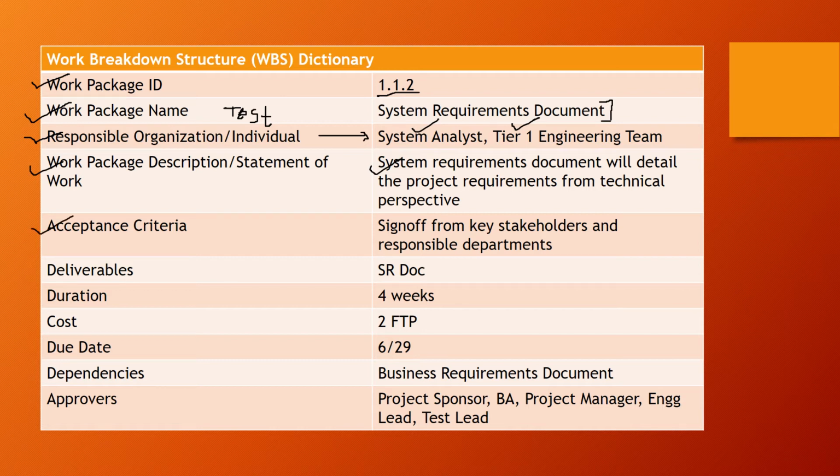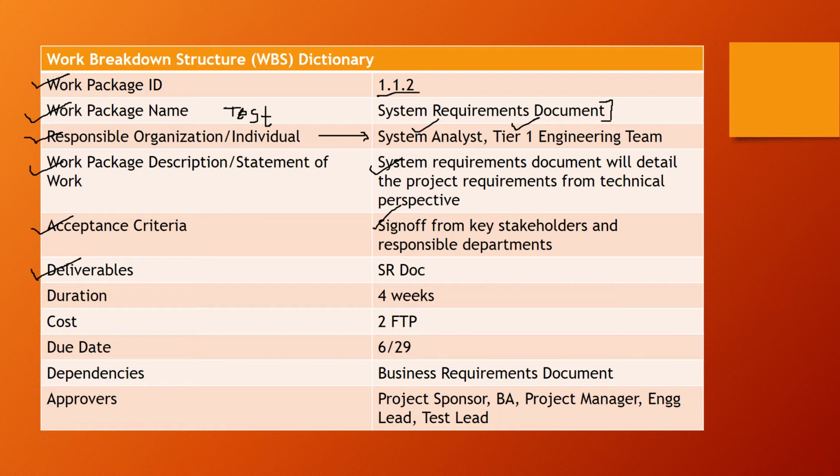Now, what is the acceptance criteria for this work package? The acceptance criteria is that it needs to be signed off by key stakeholders and responsible departments. So departments which are responsible for delivering the piece of code, departments which are responsible for testing that piece of code, right? Departments that are responsible for designing whatever the requirements are, those departments need to sign off on the system requirements document, right? So they become accountable. So whatever the acceptance criteria is, you can list that down.